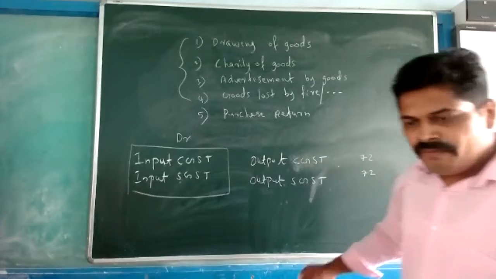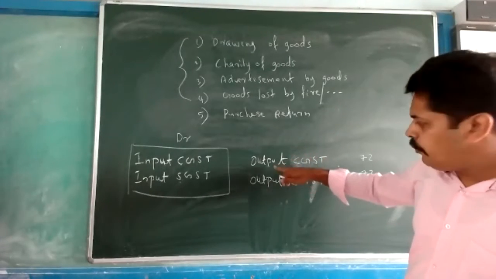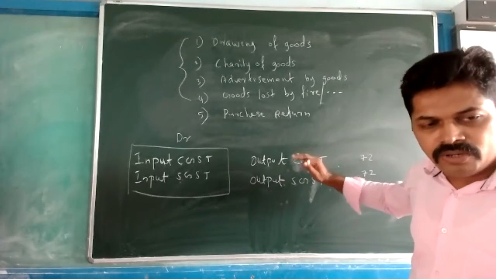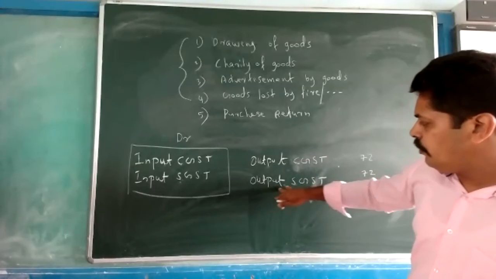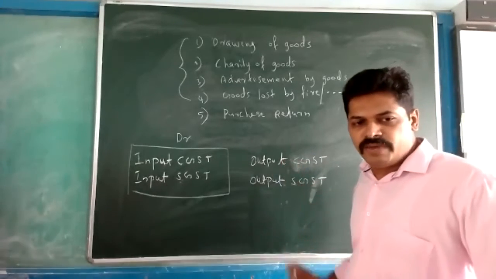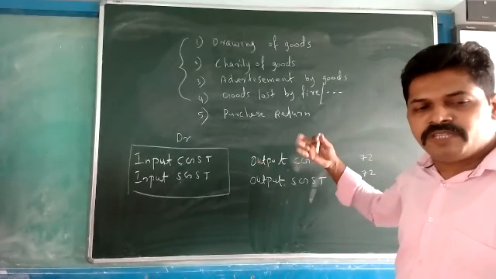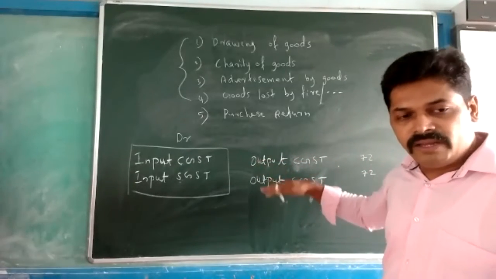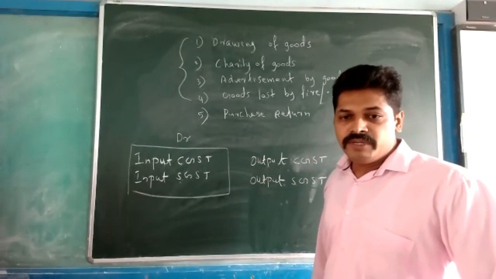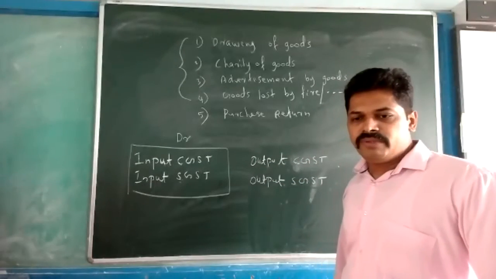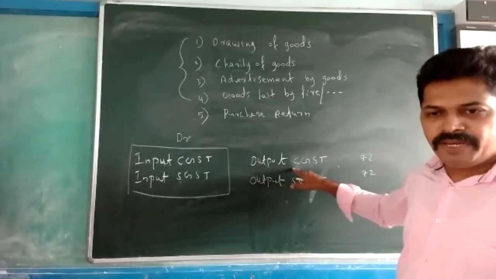Then we are coming to output CGST. In the beginning, I told you output CGST we are crediting, or to output CGST we are writing, always. To output CGST, to output SGST we are writing. Means this we are always crediting. In exception to that credit, one time and in one transaction we will debit these outputs. That will be at the time of sales return. At the time of sales return we are debiting. So this account also we will debit.